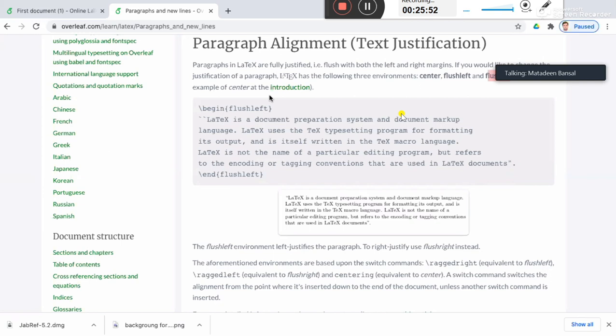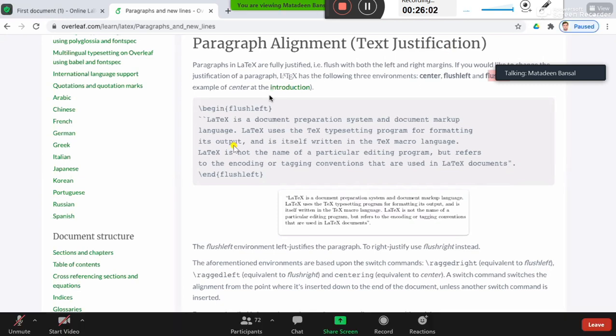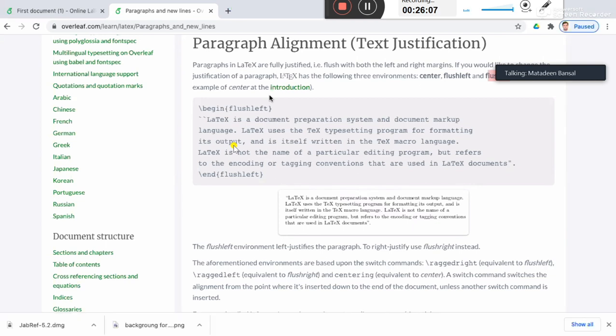If you are writing it in Word, again you have to format your document according to the requirements of the new venue, right? But if you have written your document in LaTeX, there is no need to do that, not for the references, not for the text, right? The only thing is that you have to use a different template and paste your text there, right?